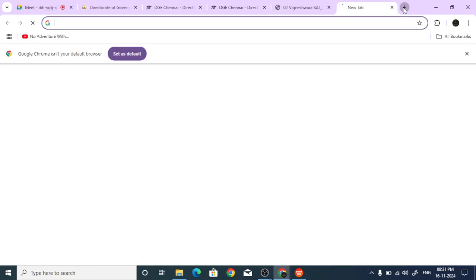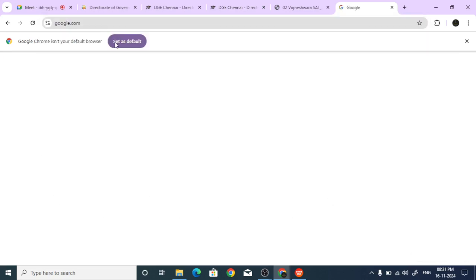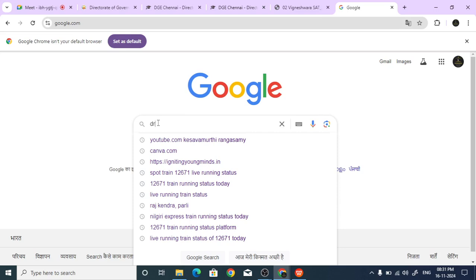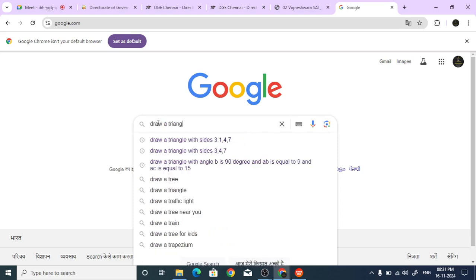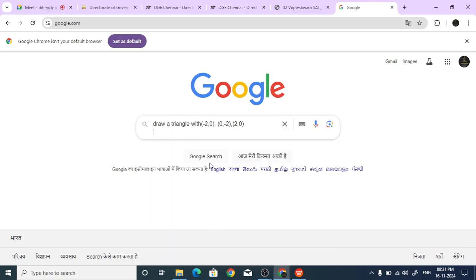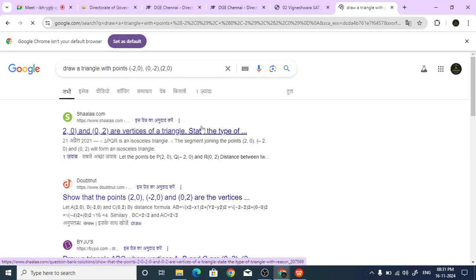Let me draw a triangle, using Google. Let us see. We are not showing the triangle.